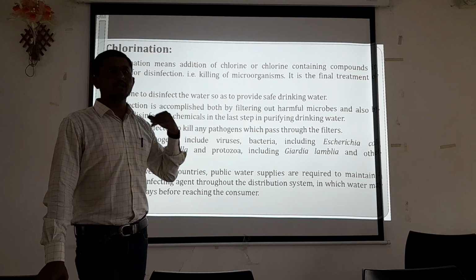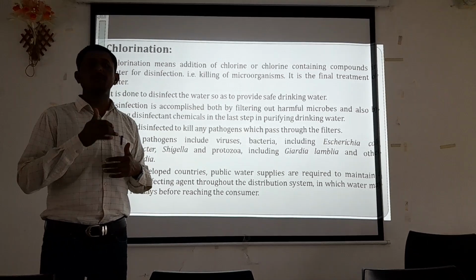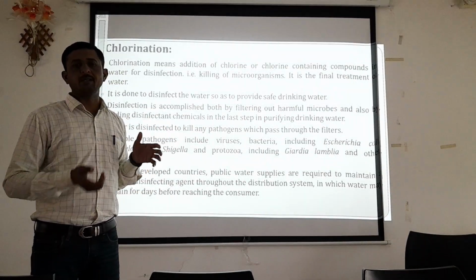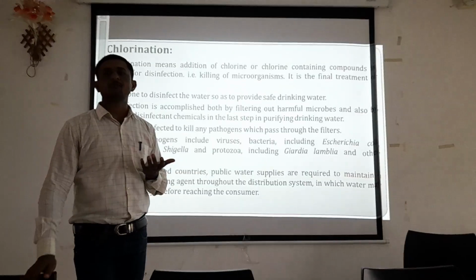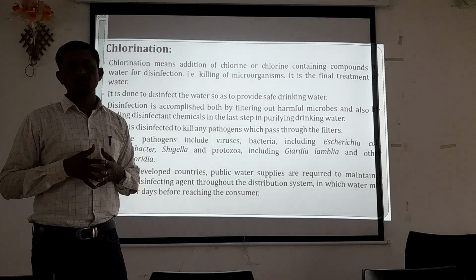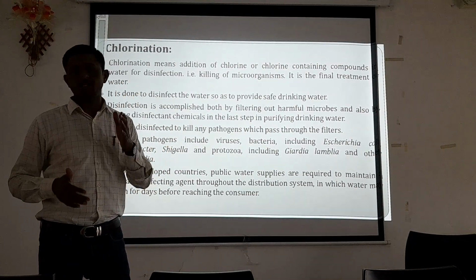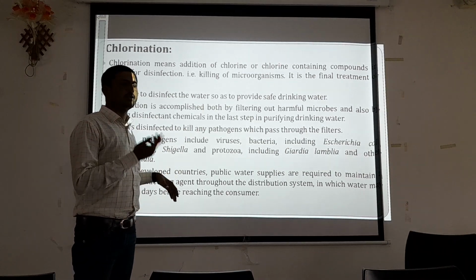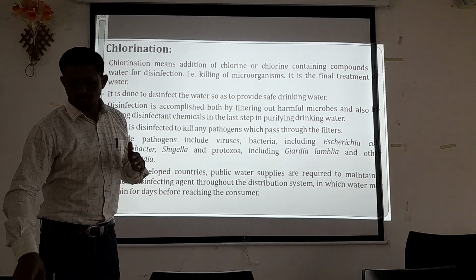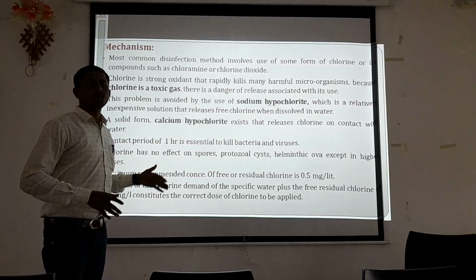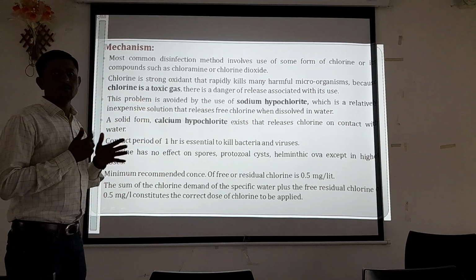Up to that point there are different sources, so outside material can enter the pipeline, for example through leakage. That's why sometimes waste material from an outside source can enter the pipeline. To avoid that, we maintain residual chlorine in the water pipeline so that unwanted entry of microorganisms can be killed by that residual chlorine. In this way, throughout the pipeline, we have to maintain residual chlorine in the water supply.